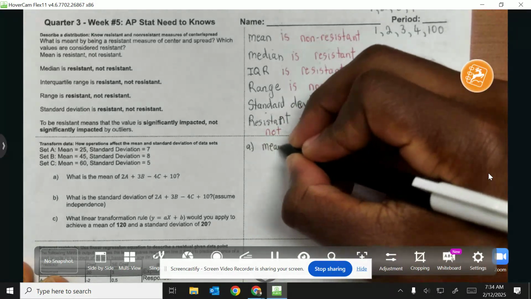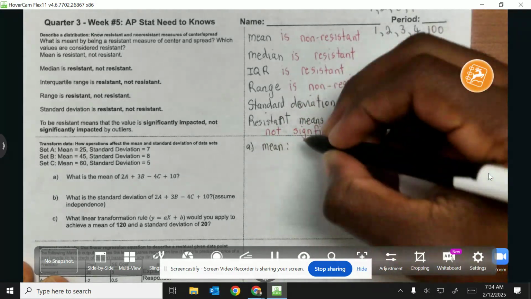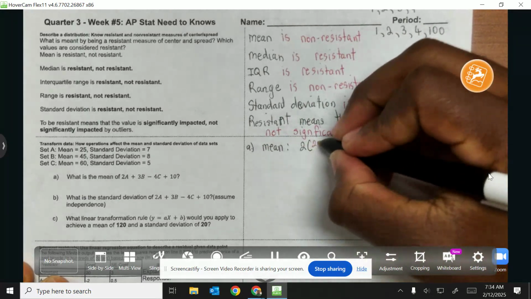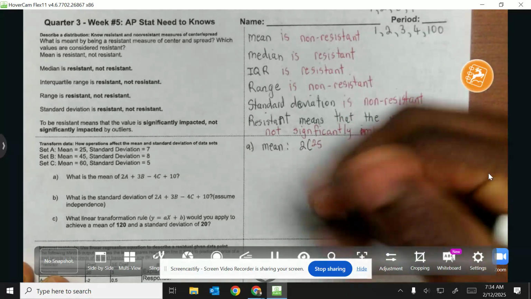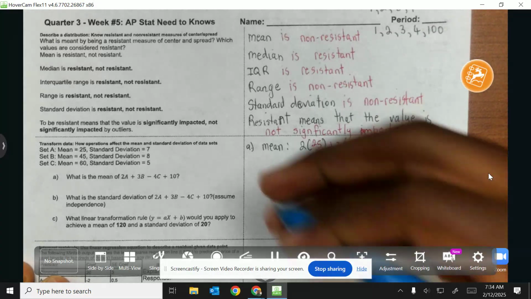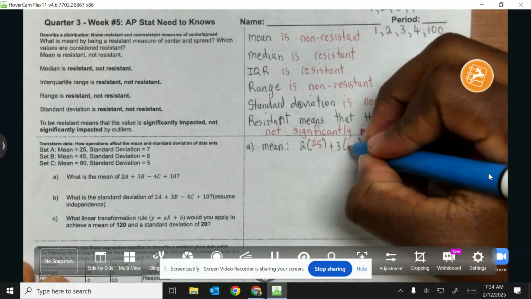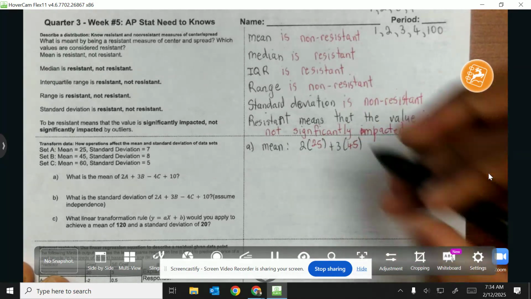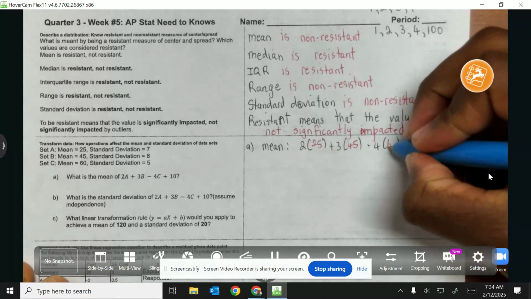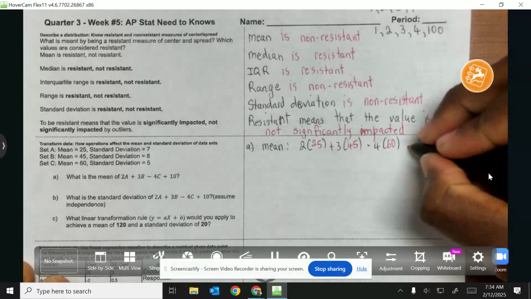So the mean will be calculated by doing 2 multiplied by the mean for A, which was 25, then 3 multiplied by the mean for B, which was 45, then negative 4 multiplied by the mean for C, which is 60, and then plus 10.